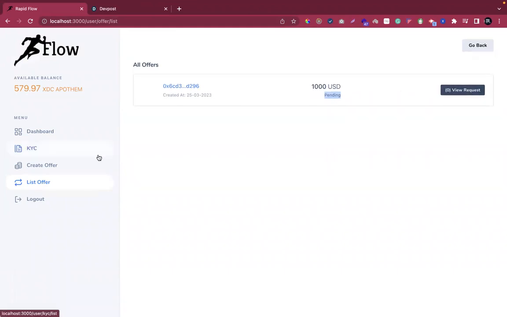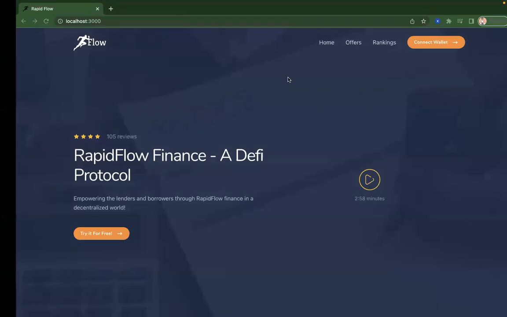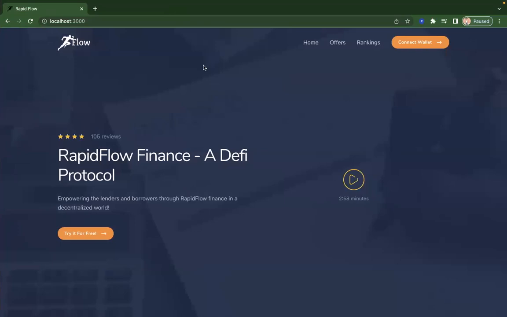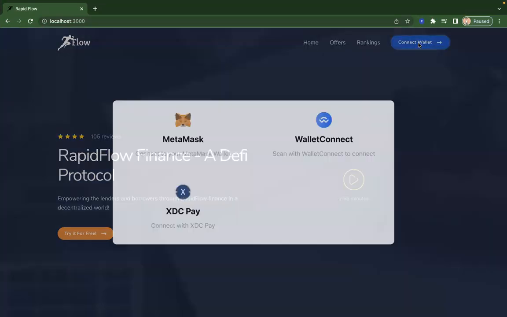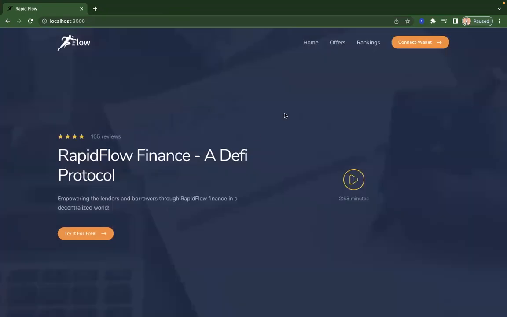So for this purpose, I'm just logging out here. I'm going to the other UI. Here I'm going to connect as a lender, right? So account 5 is a lender. I'll connect as a lender.